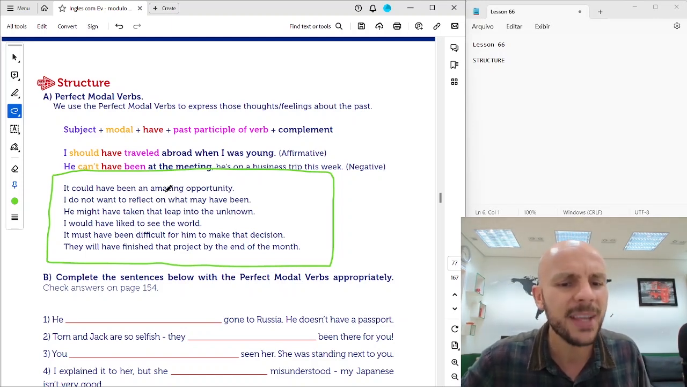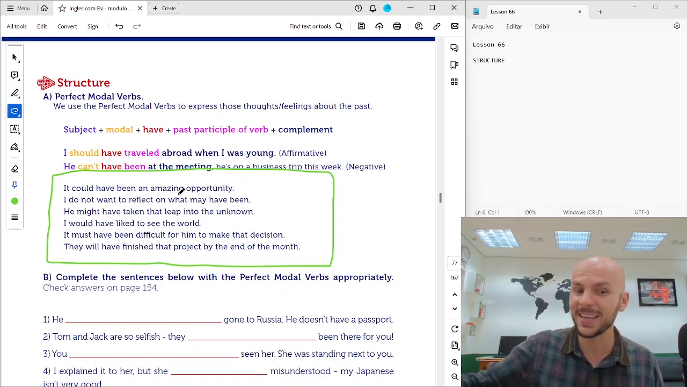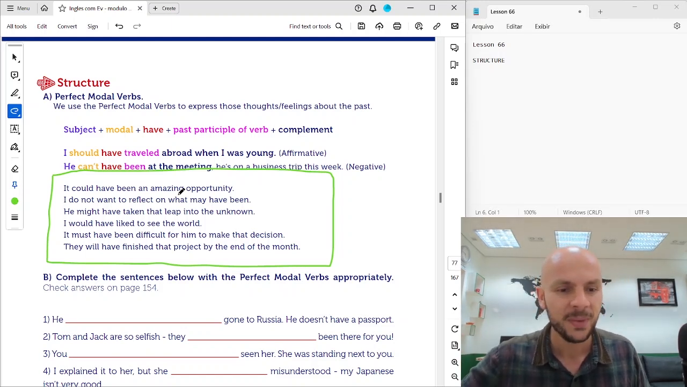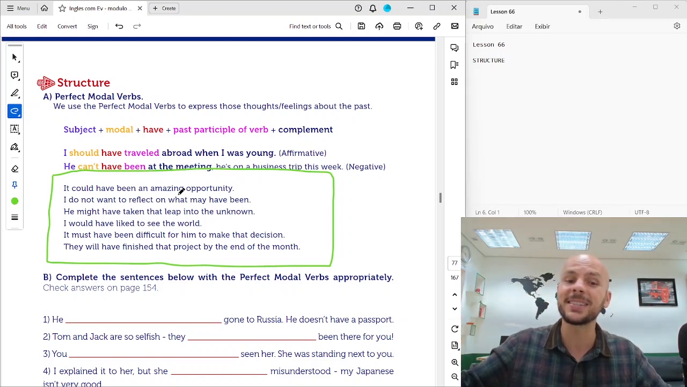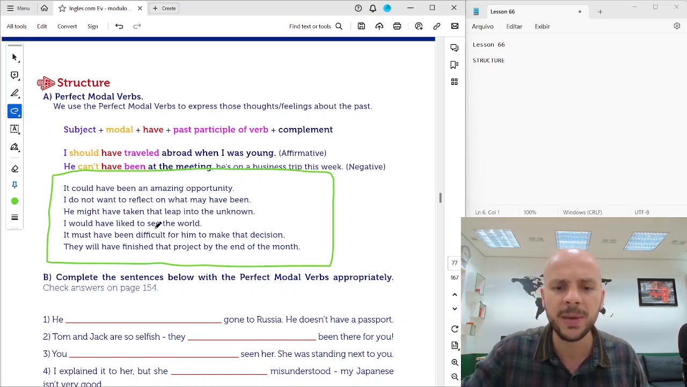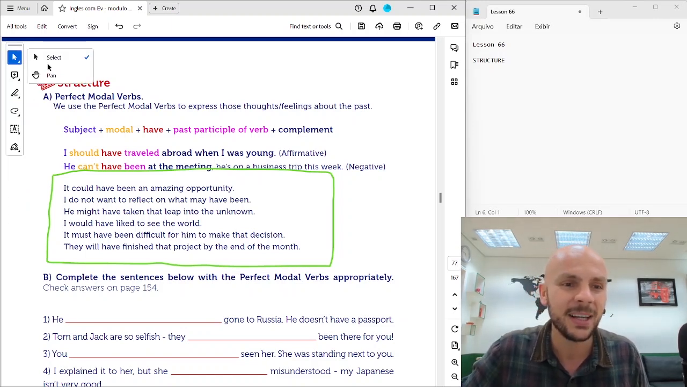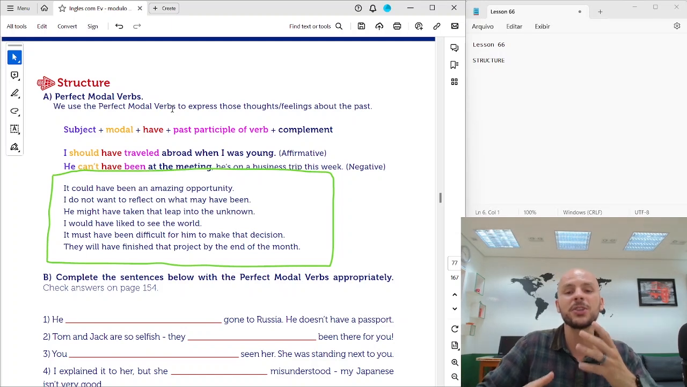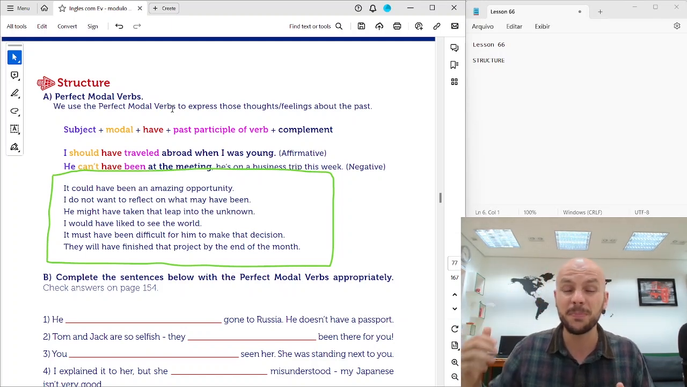He might have taken that leap into the unknown. I would have liked to see the world. It must have been difficult for him to make that decision. They will have finished that project by the end of the month. Okay? These sentences all talk about situations, analysis, some regrets about the past.